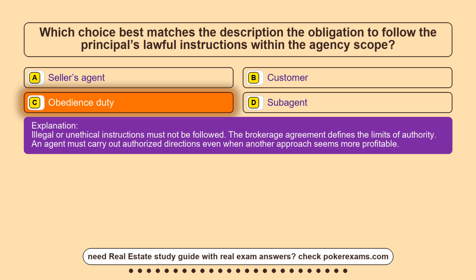Illegal or unethical instructions must not be followed. The brokerage agreement defines the limits of authority. An agent must carry out authorized directions even when another approach seems more profitable.